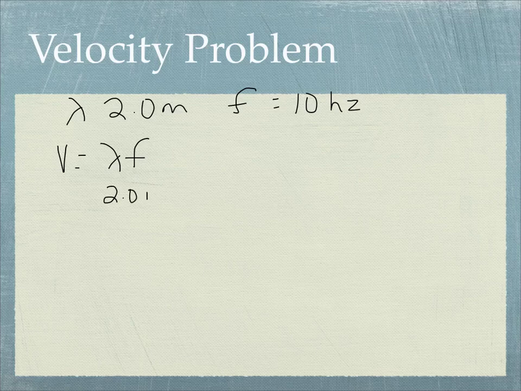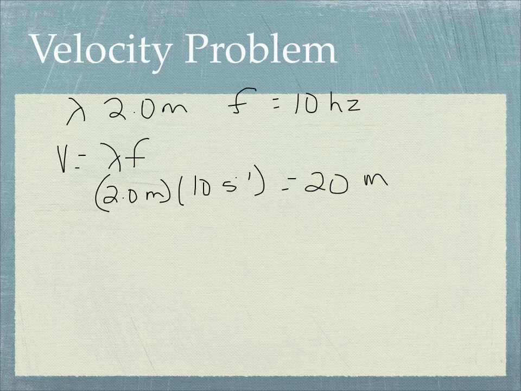2 meters times 10 hertz, and we could say 10 over a second, so 10 seconds to the negative 1. 10 times 2 is 20 meters, and we can put seconds on the bottom. That's what negative 1 means. So 20 meters per second.